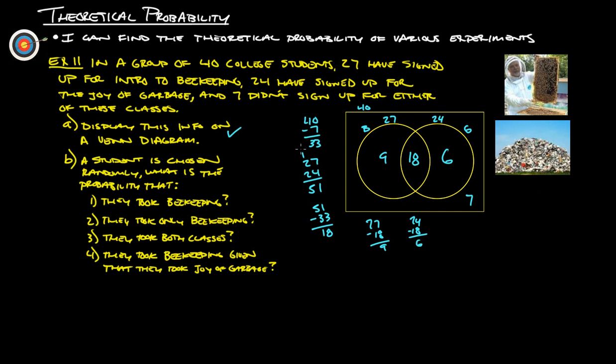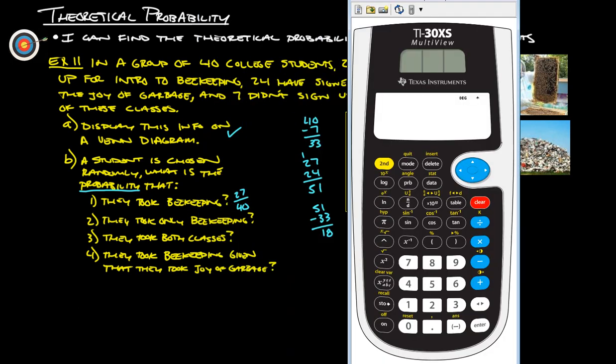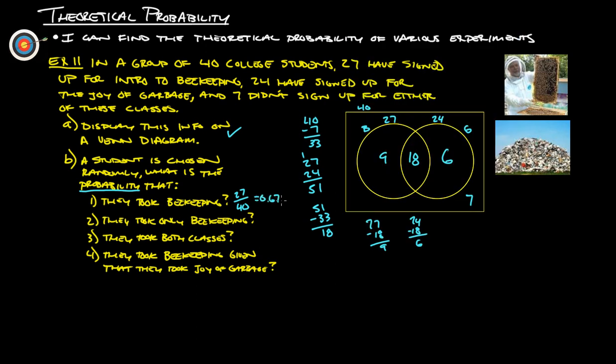So first thing, display on a Venn diagram, done. If a student is chosen at random, what's the probability? Keyword in here, probability, that they took beekeeping. So the number of students that took beekeeping would be everybody in these two here, which we know is 27, so that's 27 out of 40. So if we bust out our calculator for that, we get 67.5%, or 0.675 would work just fine as well.